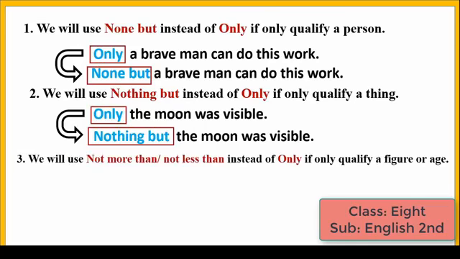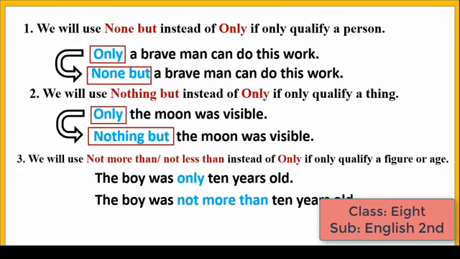Next, we will use not more than or not less than instead of only if only qualify a figure or age. Look at the sentence. The boy was only 10 years old. Here only is qualifying 10 years. 10 years is a figure or age.